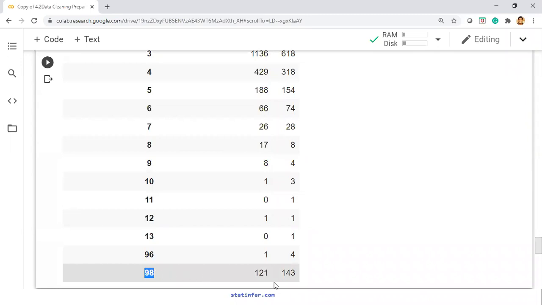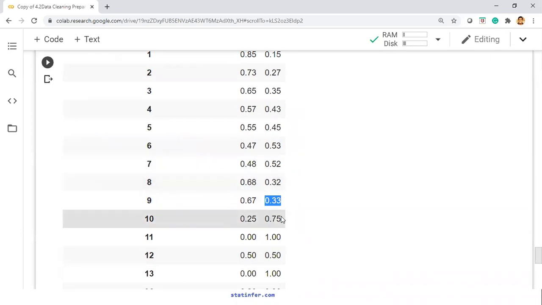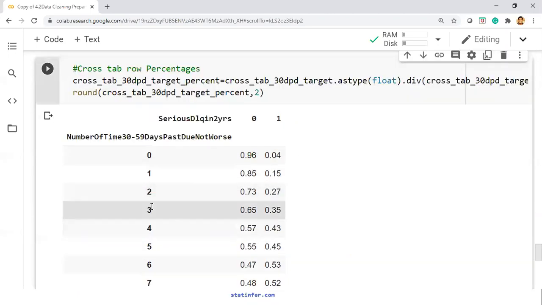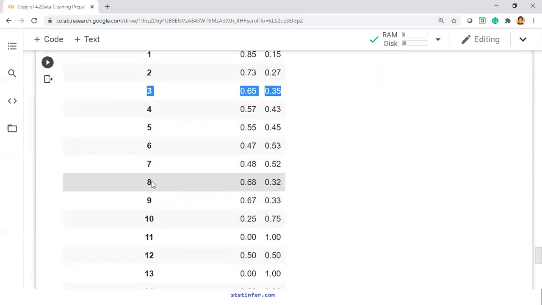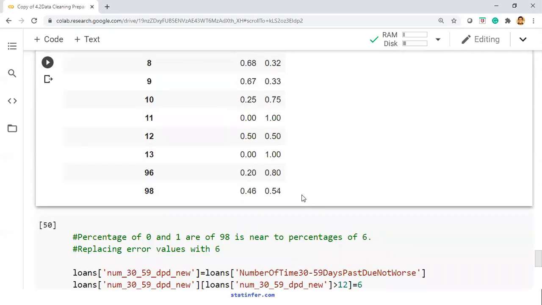Now you want to draw similarities. Like 98 is there, and for 9, let's say 33% is a bad rate. You want to draw such similarities and map it to the one that is having the same here. Let's say here also you see 33% bad rate. You will see which one has a 33% bad rate. Let's say 3 also is having 35% bad rate, and 8 is also having this one. Map it to whichever of these 3 is the nearest one. Then you will have less error.